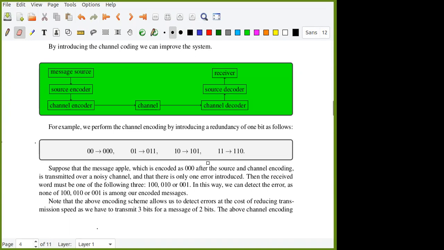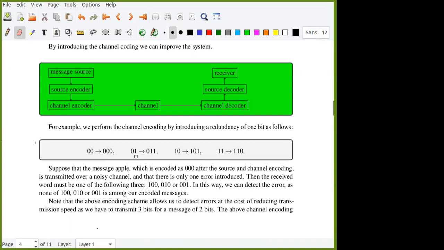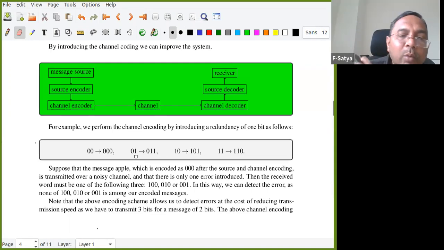They're all even, correct? They are even, right? All of them are even. But 011 is 3, right? No, I'm not converting into numbers. I'm telling how many ones are there.